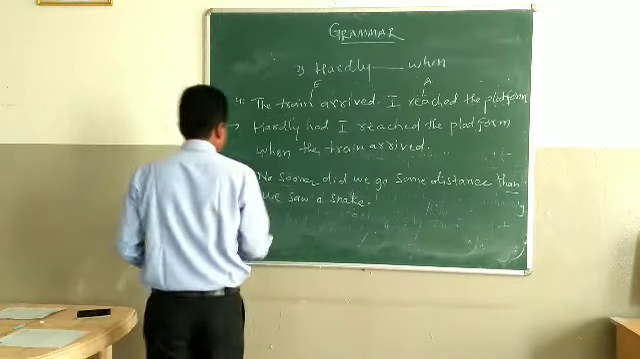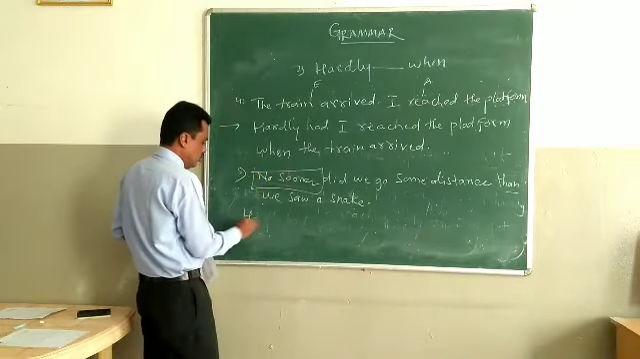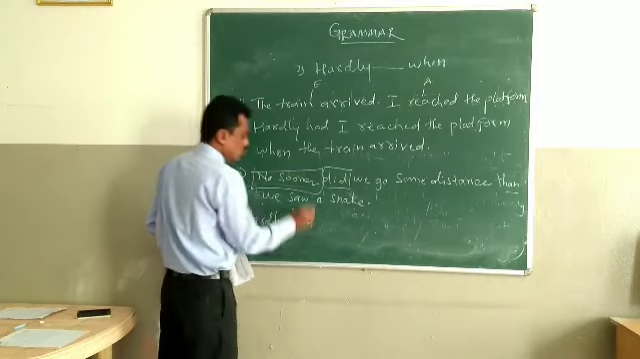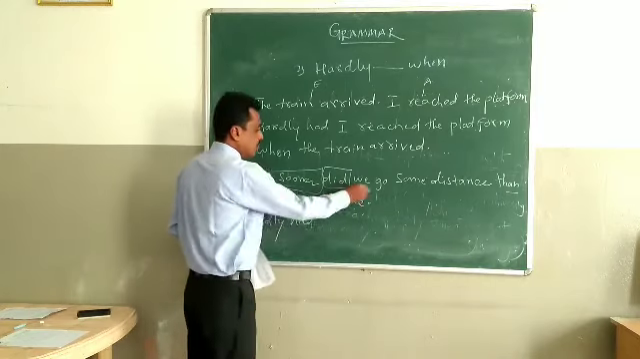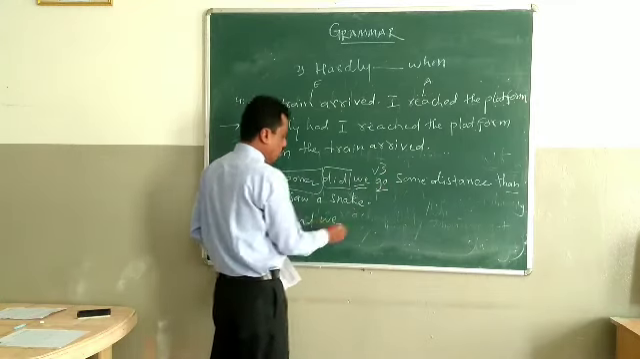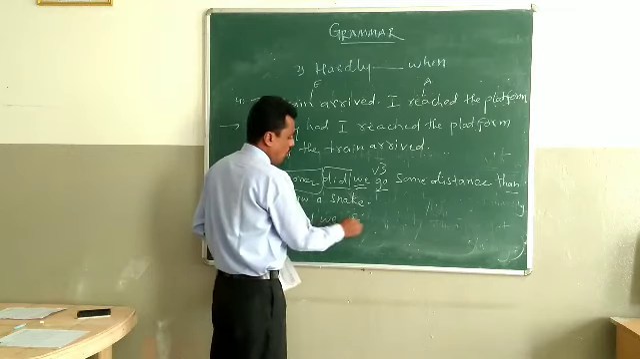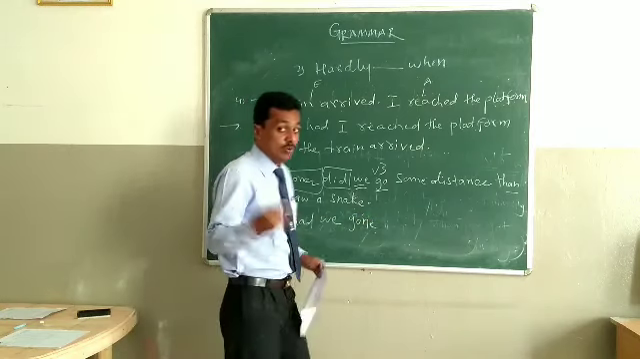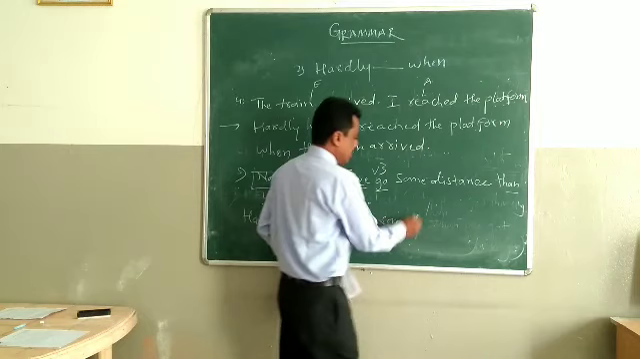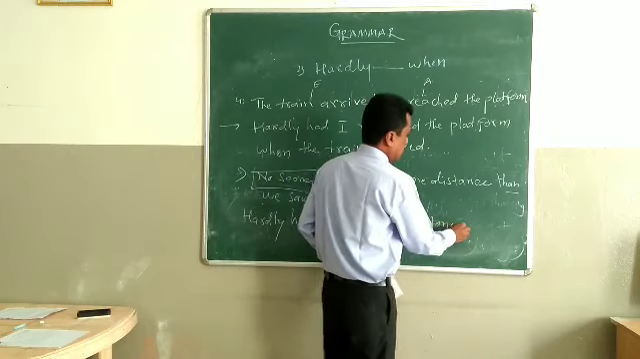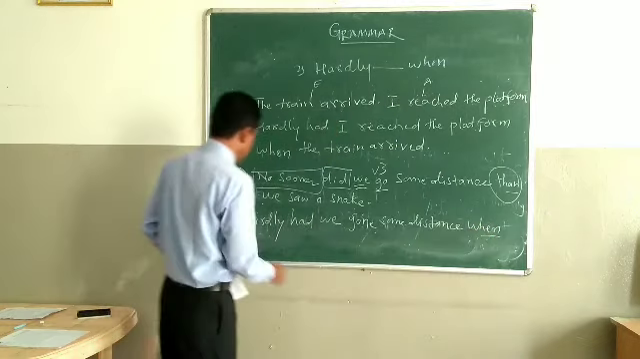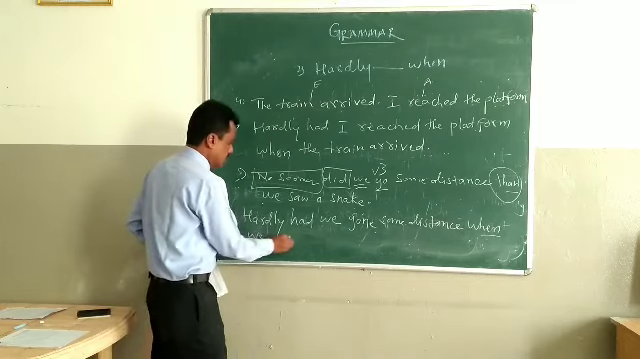So how can I put this? In place of no sooner, use hardly. In place of did, use had. Hardly had, the subject, we. Go: we have to use V3 of go. Hardly had we gone. Go, went, gone is an irregular verb. V3 is gone. Some distance. In place of than, we have to use when. We saw